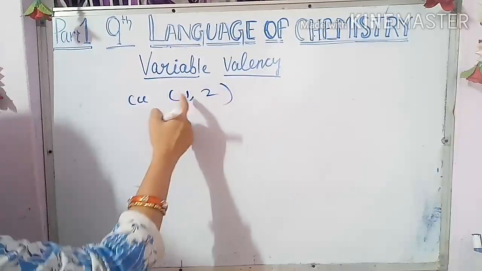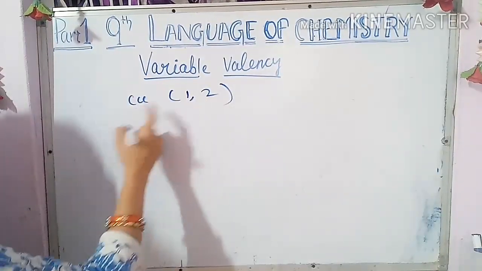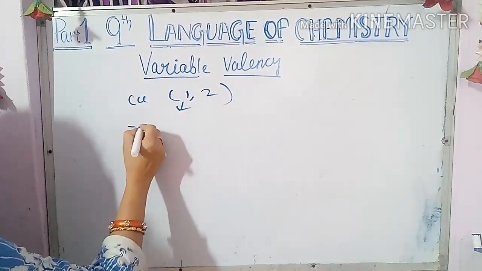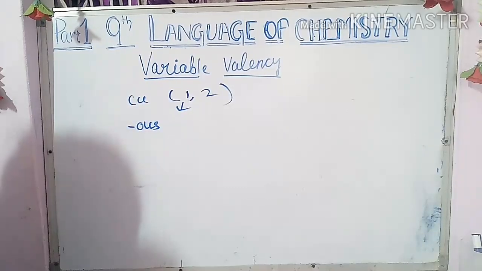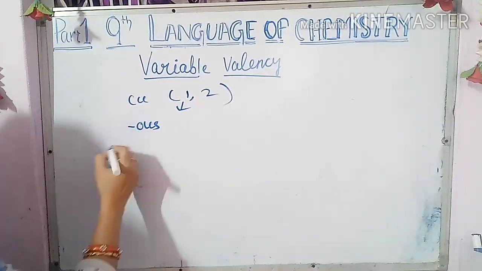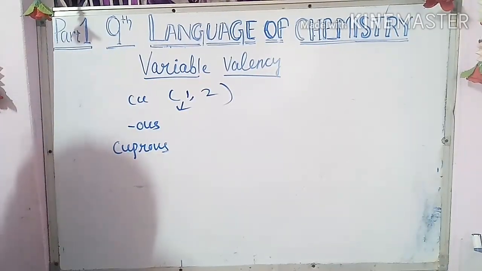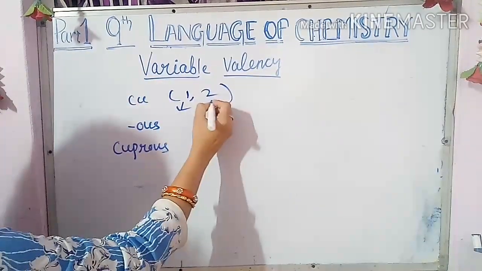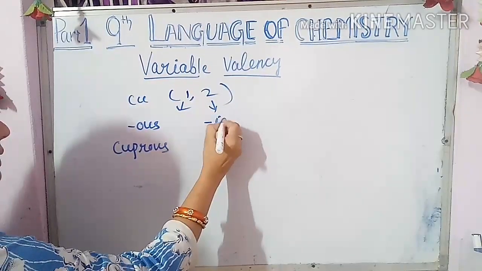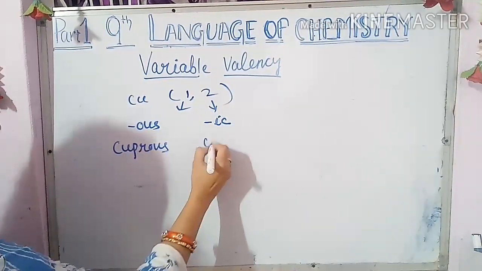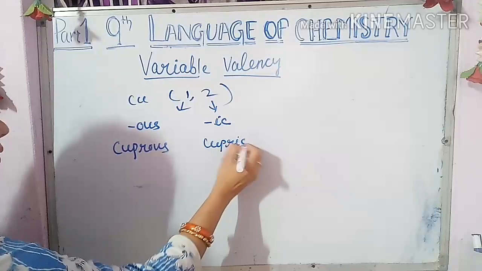Which one is smaller? Copper 1 is smaller. So for the smaller valency, you put the suffix OUS. That time the name will be cuprous. Whenever it is showing the 2 valency, the suffix is IC, and you write cupric.